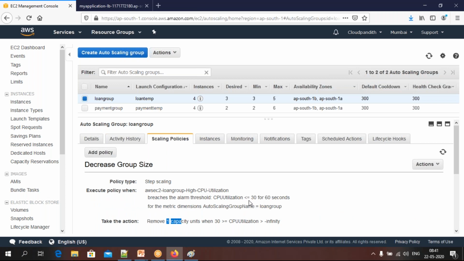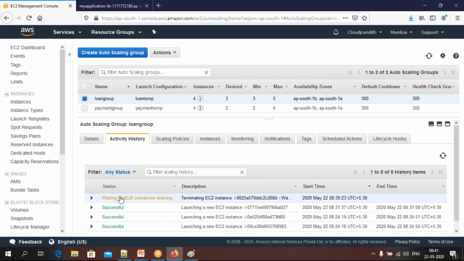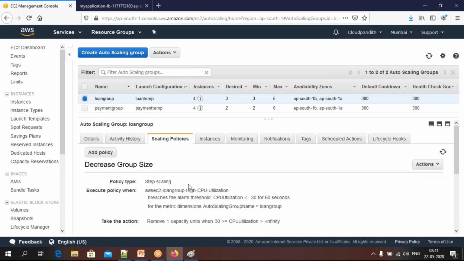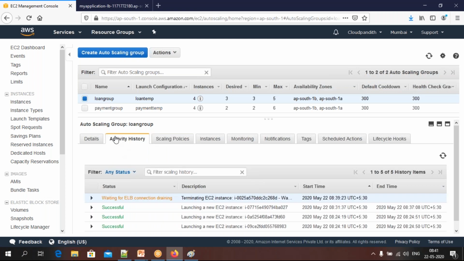One. When the CPU utilization is less than 50, it is automatically going to decrease one instance. That is what it is doing here. We have not executed or tested here. Automatically it verified our metrics and understood that CPU utilization is less than 50. That's why it is draining automatically.